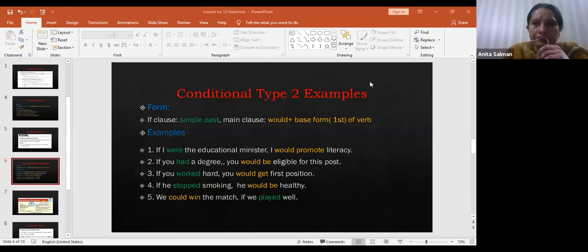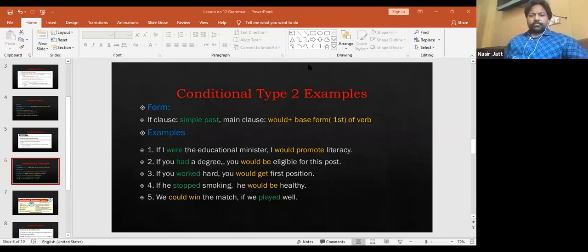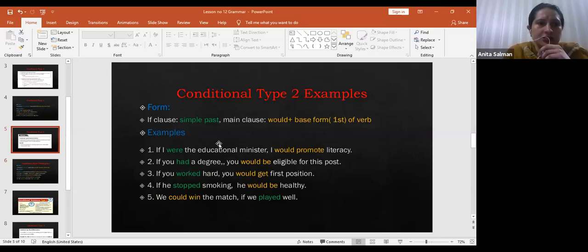If it is clear, you can write me or you can text me. Okay. Now we are going to look at conditional type 2 again. Now it will be clear to you, I hope.